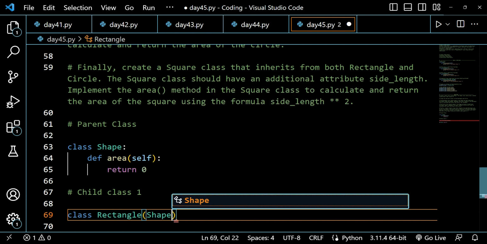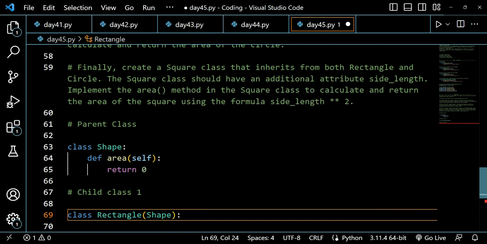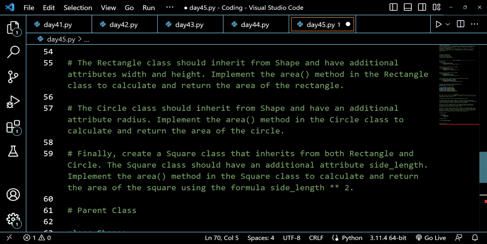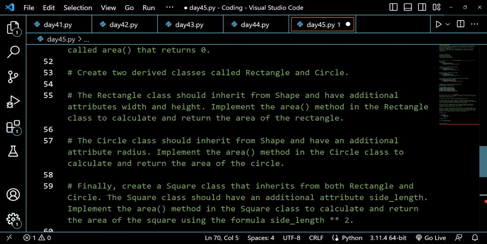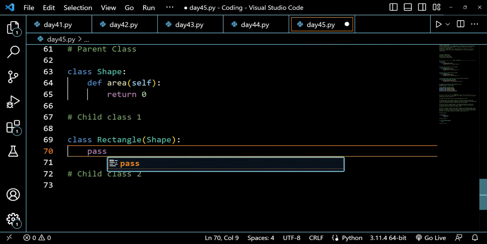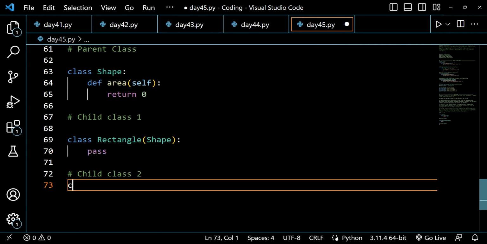So we will be writing shape here, and then we will be writing a method in which we will be overriding, or taking an additional attribute. Okay, first of all, let's pass this value and we will see what the method will be doing. So first let's pass this, and I will be doing the same for the circle here as well.